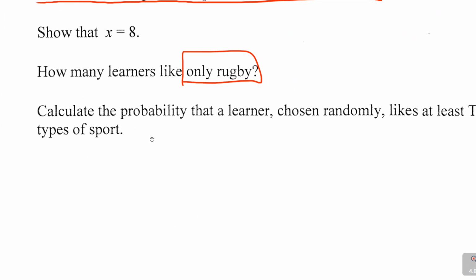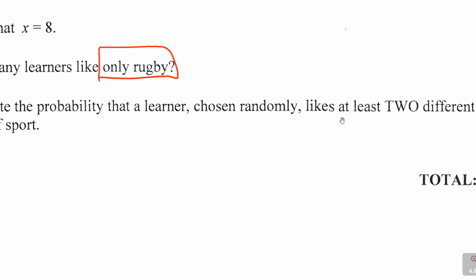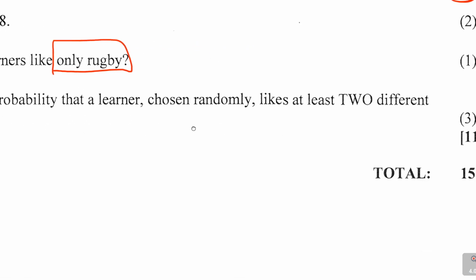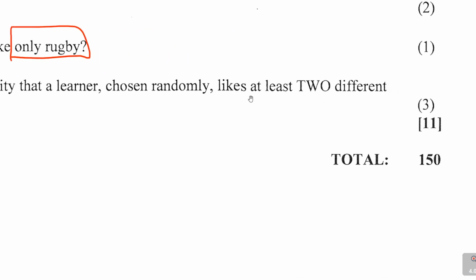It says 9.4. Calculate the probability that a learner chosen at random likes at least 2 different types of sports. Let me repeat again. How many marks is this? 3 marks. Calculate the probability that a learner chosen at random, okay, likes at least, meaning you must be careful with that word least.